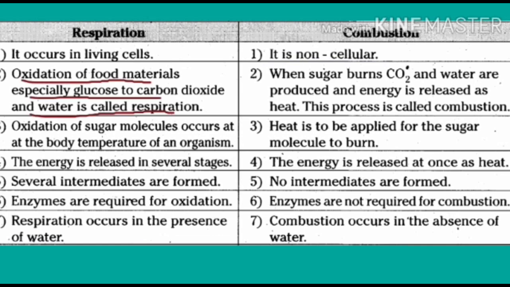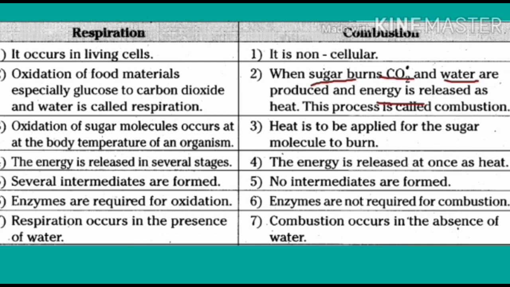But in combustion, when sugar burns, carbon dioxide and water are produced and energy is released as heat. This process is called combustion. In respiration, glucose is converted into carbon dioxide and water. Energy is produced in the form of ATP, and some amount of energy is produced in the form of heat.